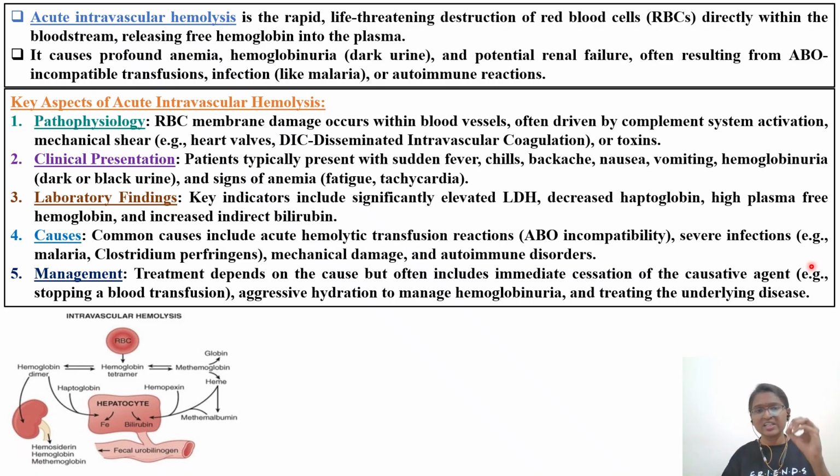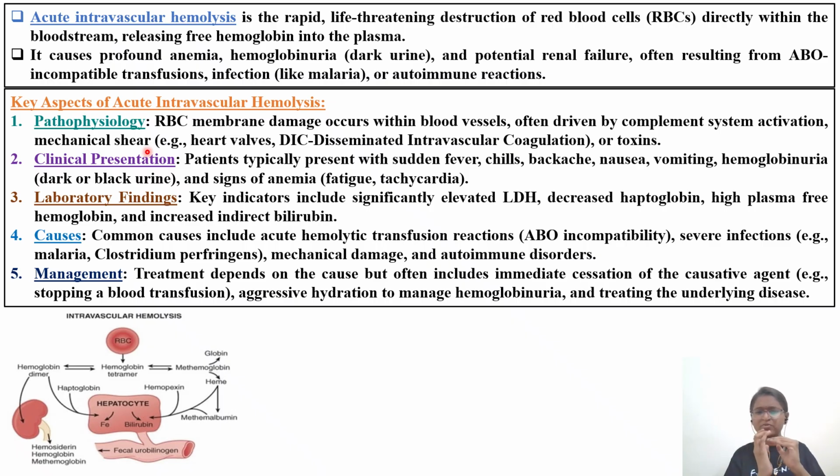Next one is, what are the key and important aspects that you can remember with respect to intravascular hemolysis: pathophysiology. RBC membrane damage occurs within blood vessels, often driven by complement system activation. If you see the first paragraph, that activation system I have shown you. Mechanical shear, that is membrane. You have to remember when it comes to RBC structure, RBC can fold whenever it passes through narrow blood vessels.